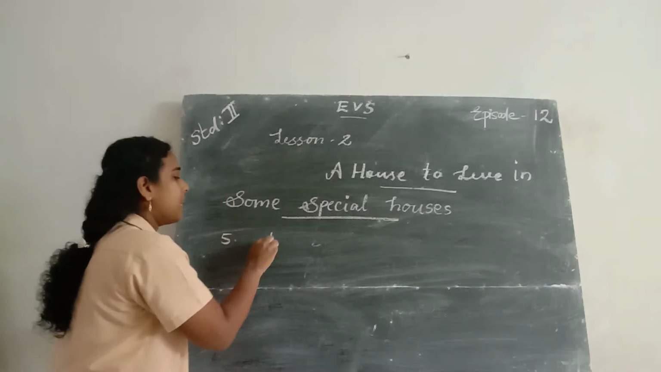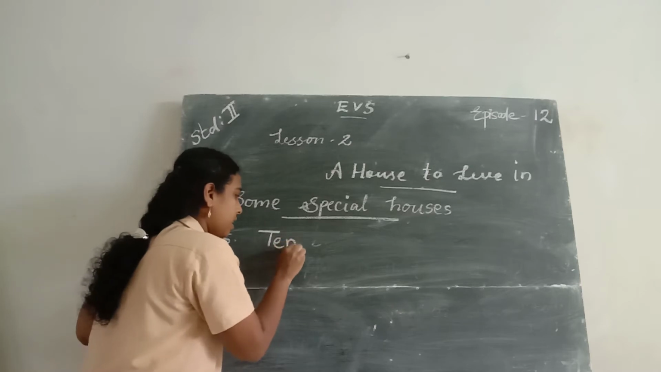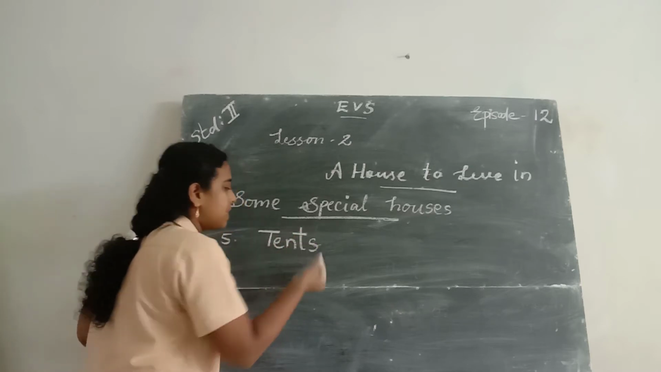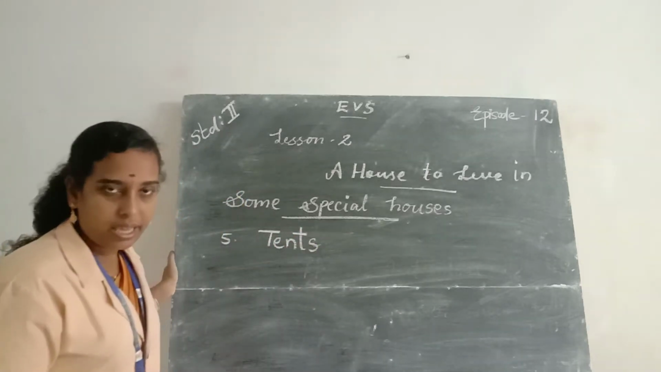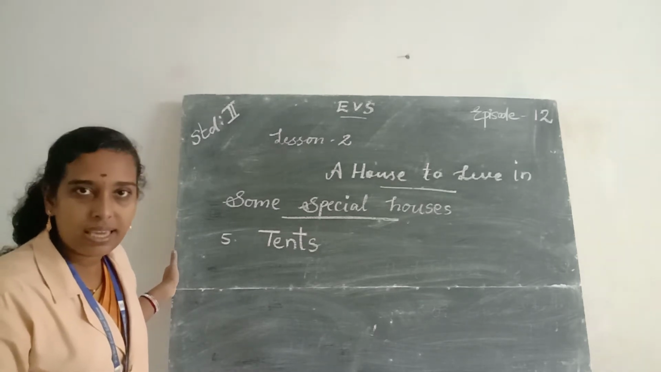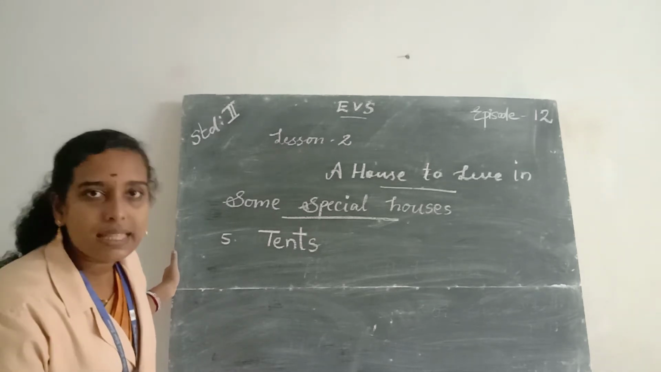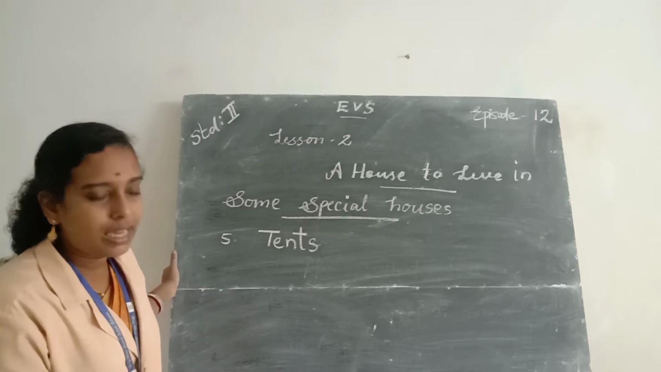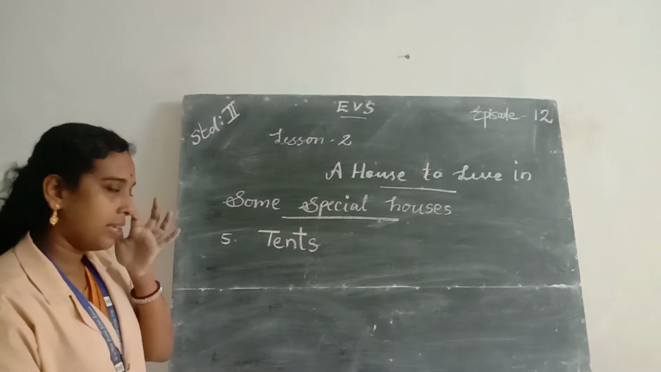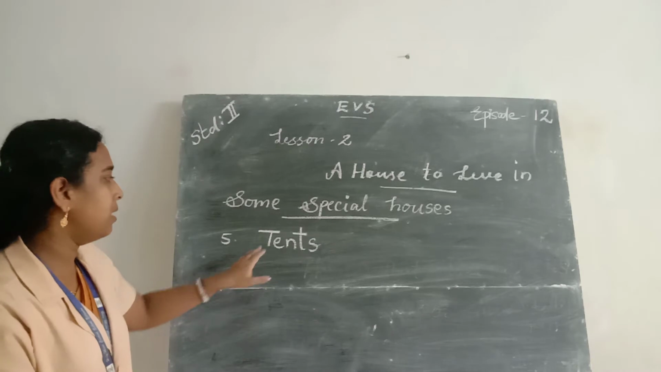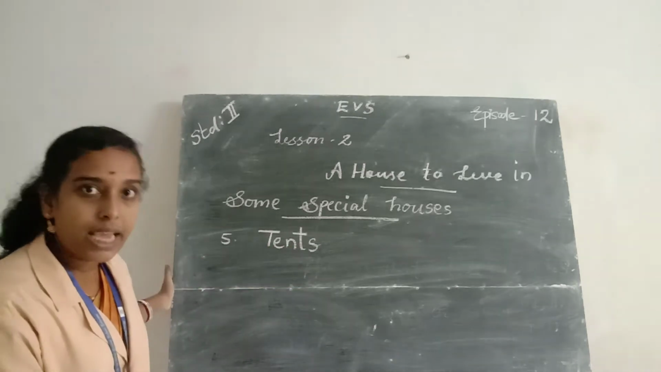Fifth one, tents. T-E-N-T-S. Tents. So say the spelling of tent. T-E-N-T. Tent. T-E-N-T-S. Tents. Okay.